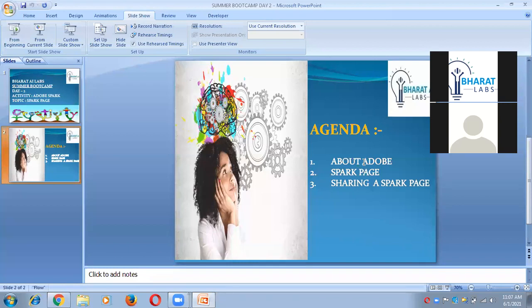That means today we do not have to do any coding; we have to create web pages, even web stories, without coding. Now I will tell you how we can use this tool, Spark Page, in which we will create beautiful web stories or web pages.